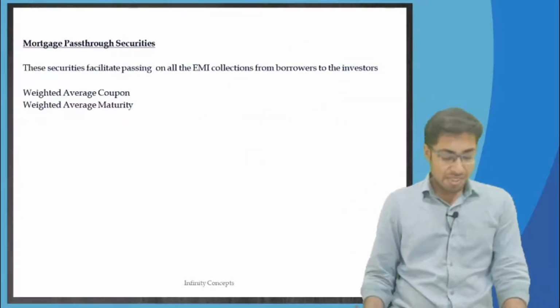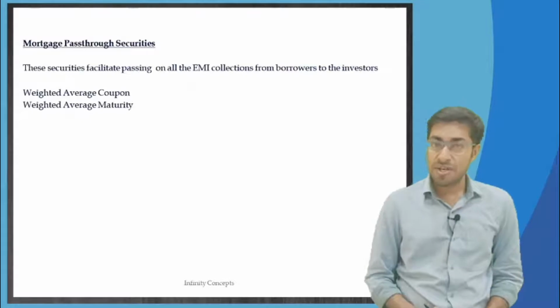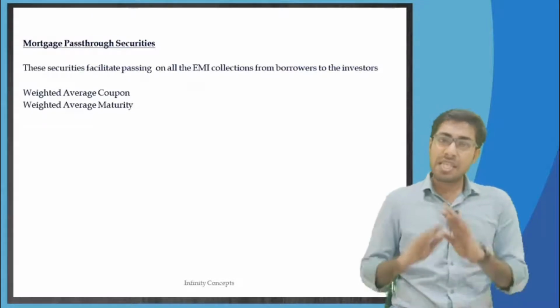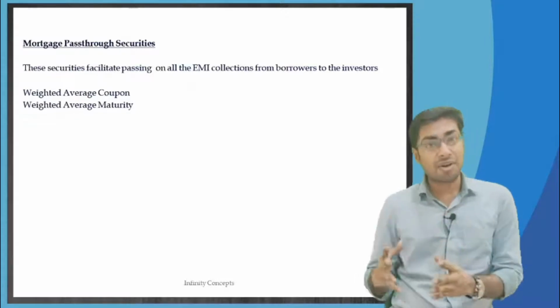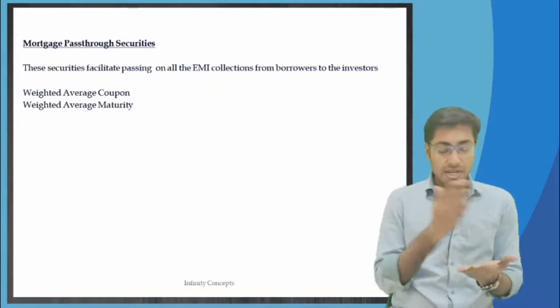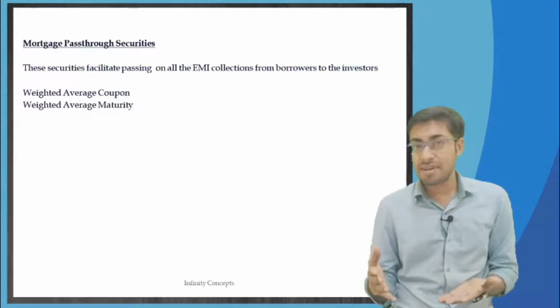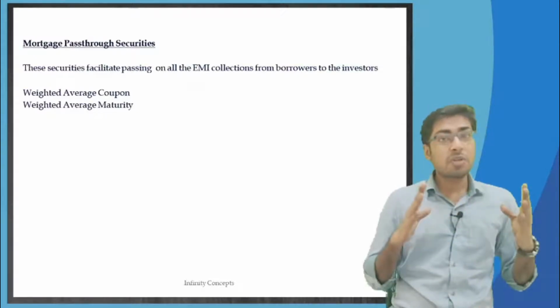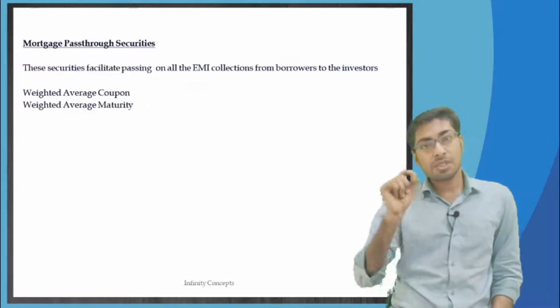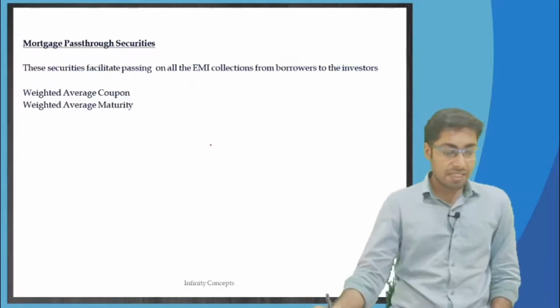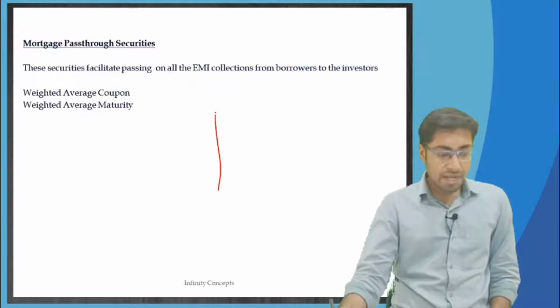Now the next concept is mortgage pass-through securities, a concept which is the same or maybe similar to your asset-backed securities. The securities that we saw, mortgage-backed securities, other asset-backed securities and so on, it's similar to that, only it is named mortgage pass-through security. So say, for example, this is your SPV.